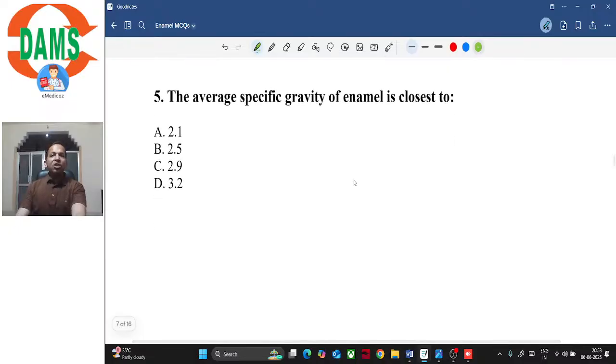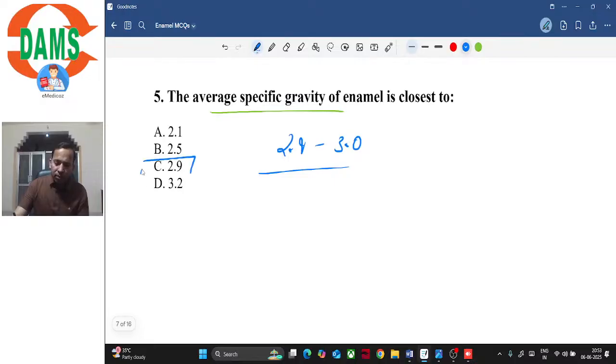So what is the average specific gravity of enamel? So this we have discussed in the class, in the session, right? And we said that it is approximately 2.9 to 3. So the correct answer would be option C. इसमें तो कुछ भी कंफ्यूज होने जैसा कुछ है ही नहीं, right? Option C is the correct answer here.